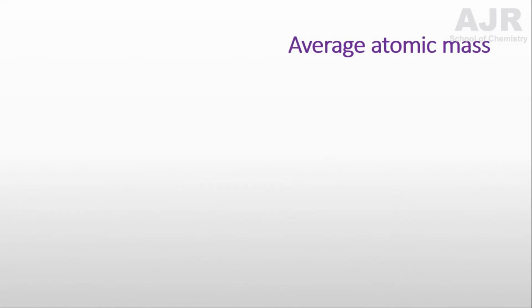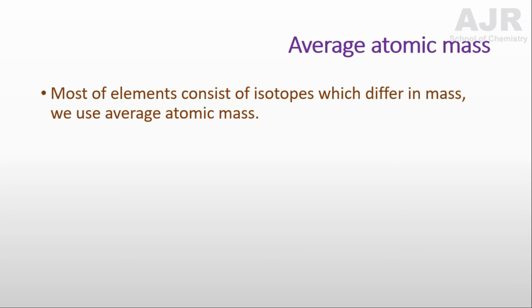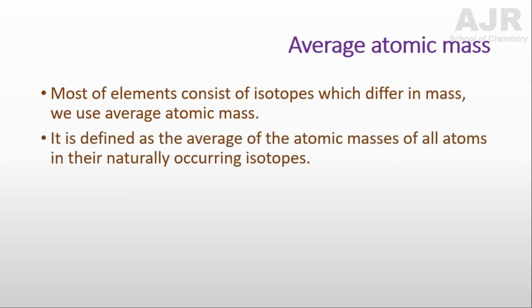Now we are going to calculate average atomic mass. What is the need of average atomic mass here? Most of the elements consist of isotopes which differ in mass. If an element is present in nature as isotopes which differ in mass, we should use average atomic mass. Average atomic mass is defined as the average of the atomic masses of all the atoms in their naturally occurring isotopes.